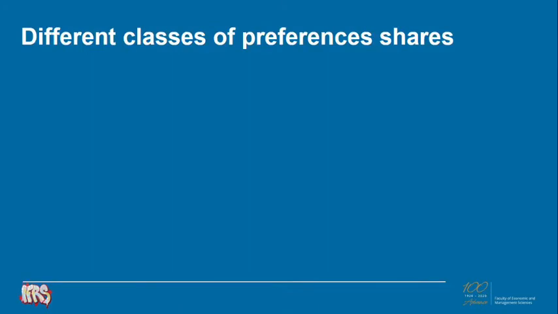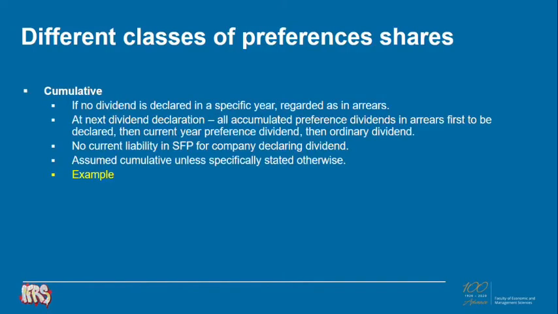So my preference shareholders have a preferential right in respect of dividends above the ordinary shares. But I also have different classes of preference shares. And the first class I want to look at is the cumulative preference shares.